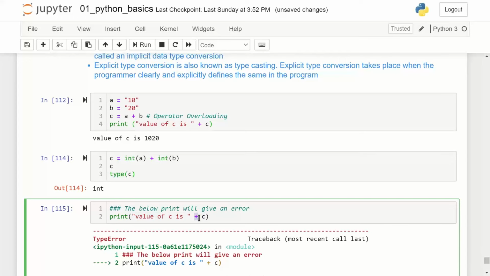Python knows plus is an operator overloading, but on the left hand side it has a string, on the right hand side it has a number. The programming tool is confused whether I should do a mathematical addition or a string concatenation. It gives you an error. To resolve this error, I'll have to convert this from integer to string, that is